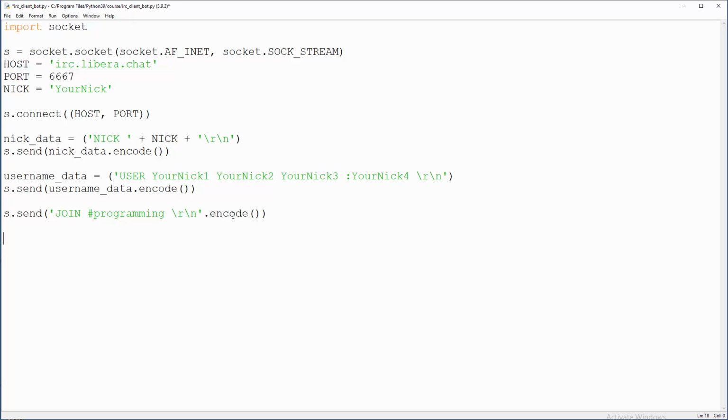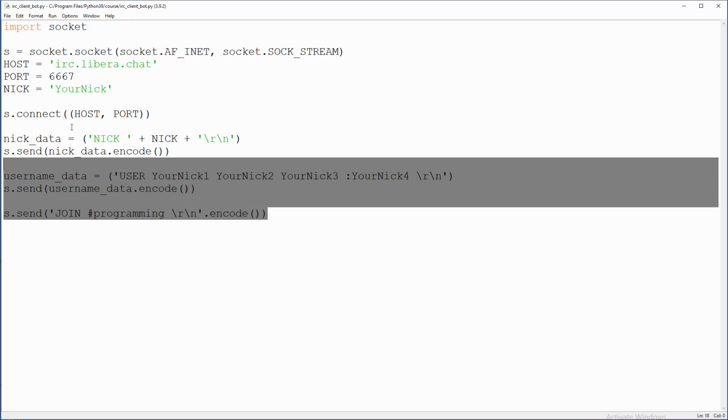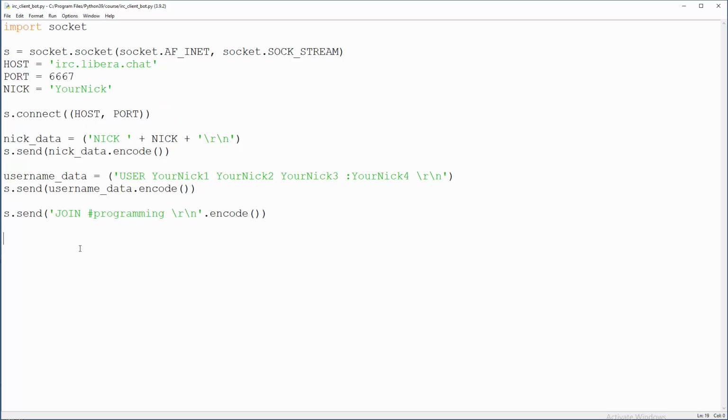Okay, now how are we going to get data from the server, because this is what we are sending. Well, we're gonna get that with while True. So while True, and now we will receive stuff. We're gonna put what we receive into result, and s.recv a specific chunk of data. And now when we get it, it is just encoded, so we need to decode it. We're gonna decode it as UTF-8. Okay, and now it's time to just print it on a screen for us so we can lurk in the background.